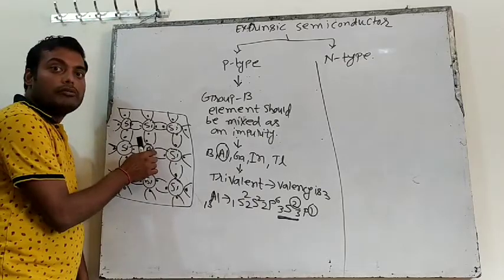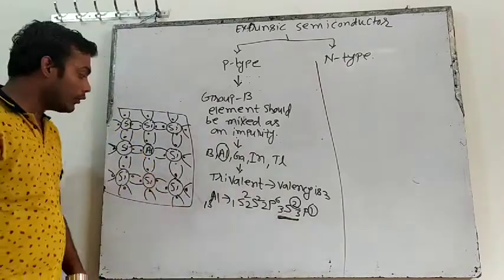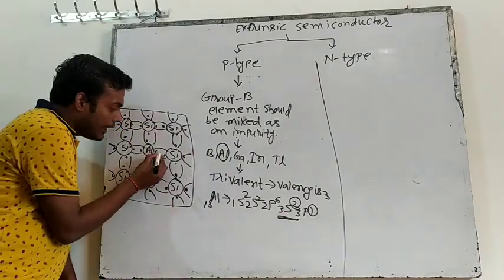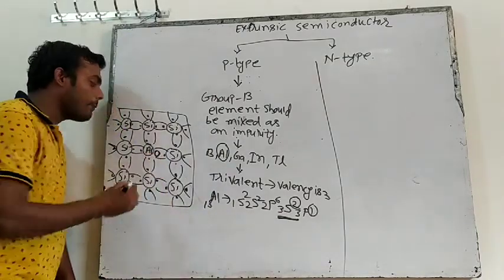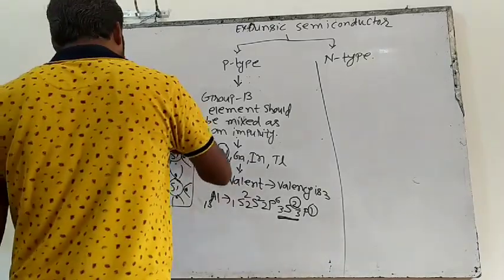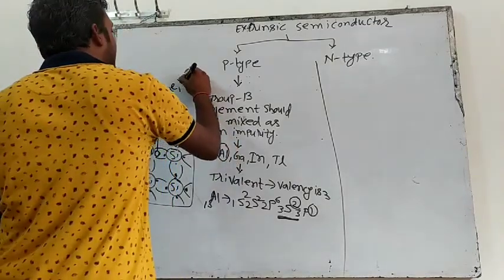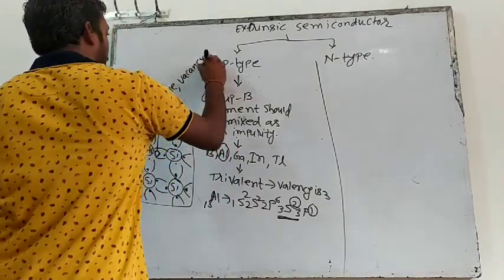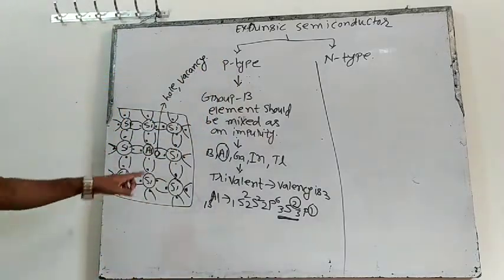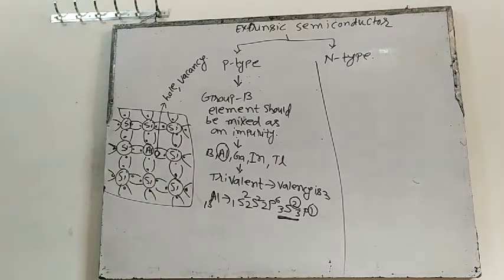So at the fourth place, what will be there? There will be no electron because aluminium has only 3 electrons. So here is no electron. At the place of the electron, there will be a hole. This thing is known as a hole, or a vacancy. 3 electrons of aluminium will make covalent bonds with the neighboring silicon.